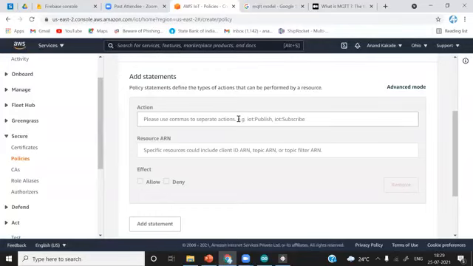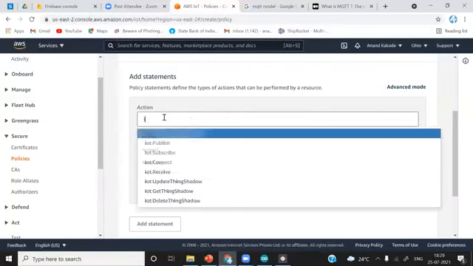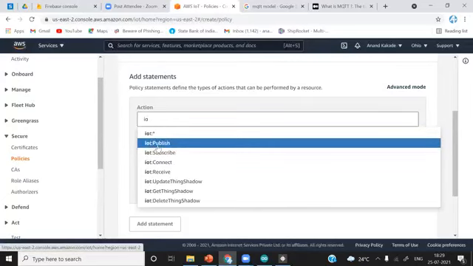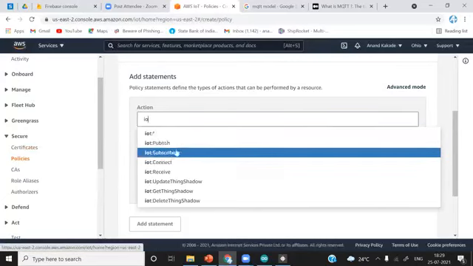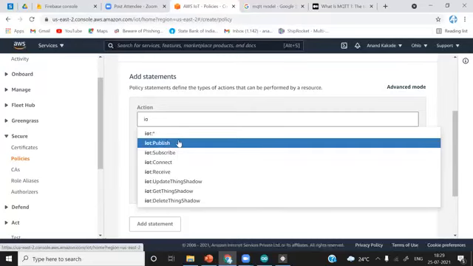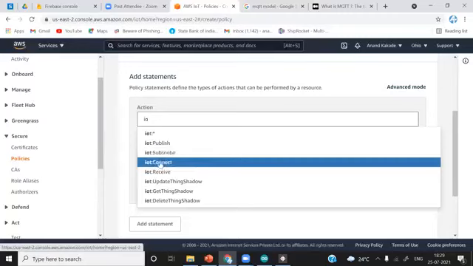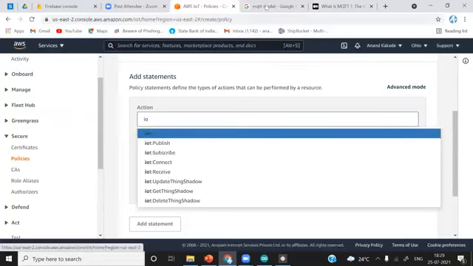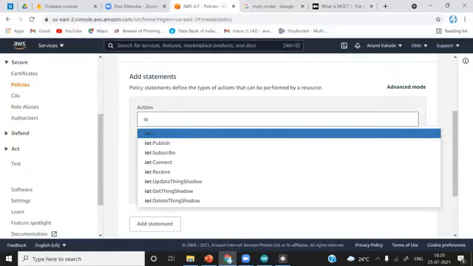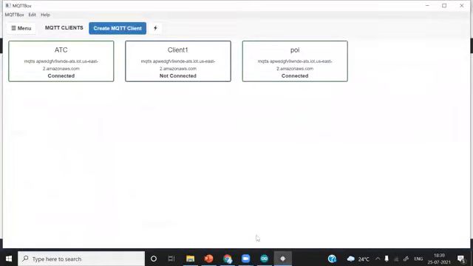So what can the client do with this thing? You have to define it here. So this is the security rule. I just simply type IoT here. You can see the list available. If I select this IoT publish, all the devices using this certificate will only be able to publish to AWS IoT, to this thing we have created. If I select IoT subscribe, all the clients will only be able to subscribe. IoT Connect, they are only able to connect with AWS IoT, all the clients, ESP8266, this test client, and this MQTT client. Okay.